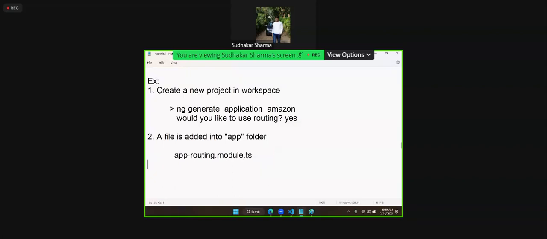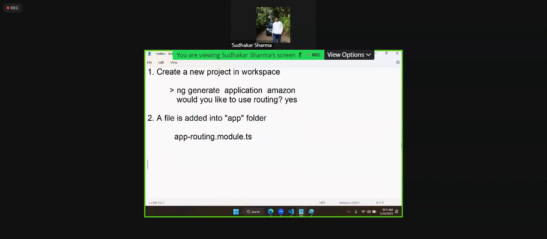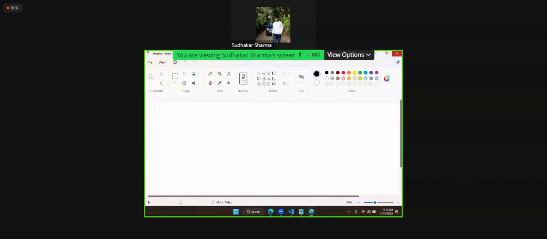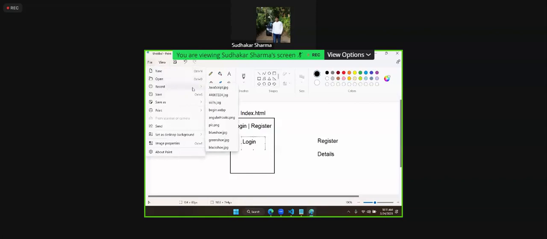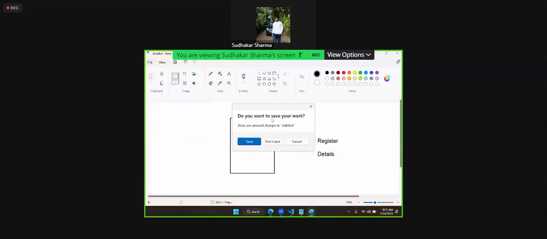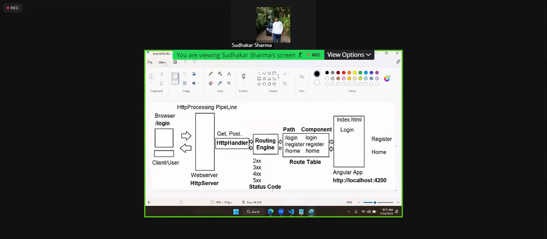Now here we need to configure the routes. All the routes need to be configured. You remember I explained a flow while discussing component lifecycle. In that flow, you remember the route table and route engine. I explained a route table and route engine for you. In this, I explained this concept, if you remember.